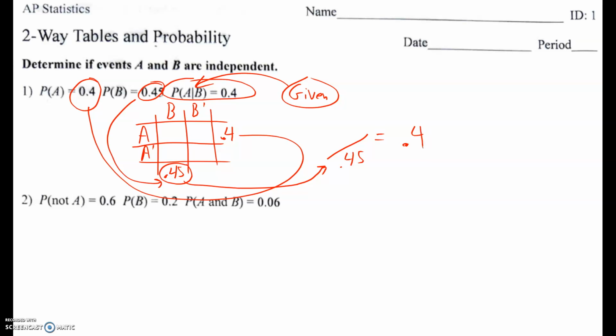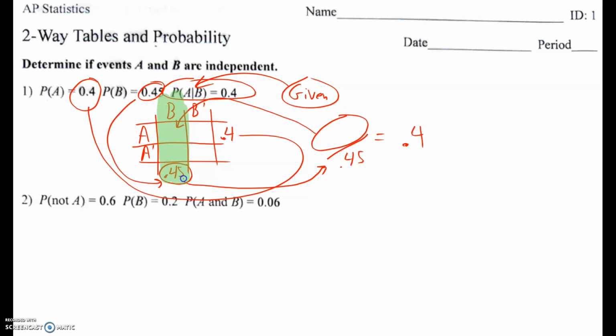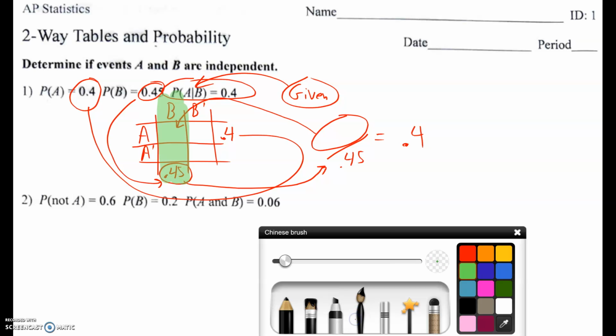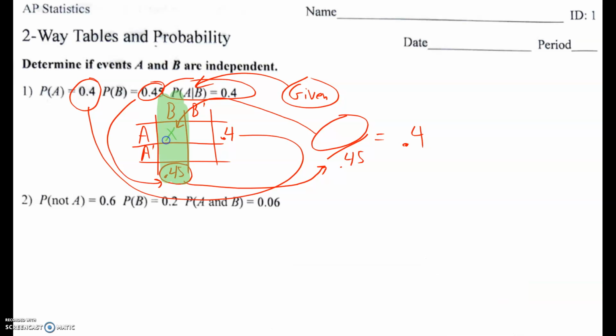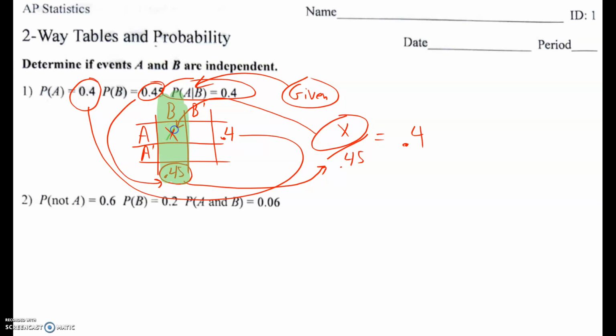On the top portion is the intersection of A and B, because when they narrowed it down to just A given B, they were only including this column. And I don't know what it is, so I'm going to put an X there.